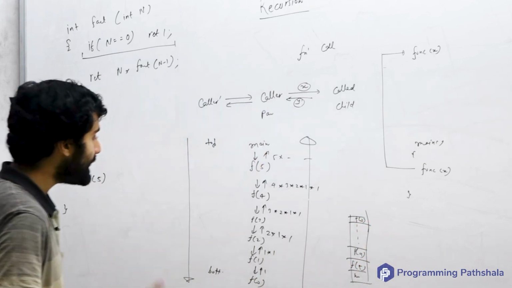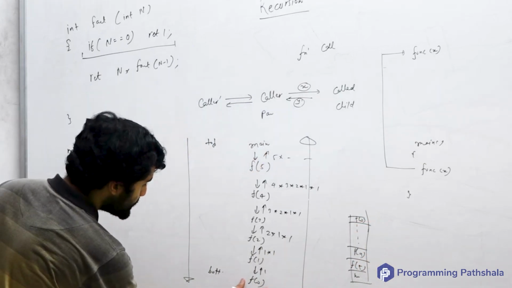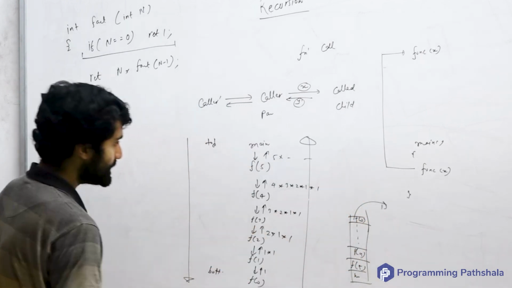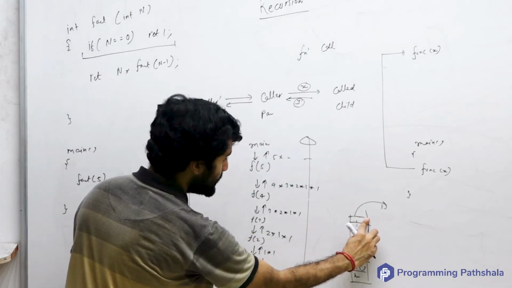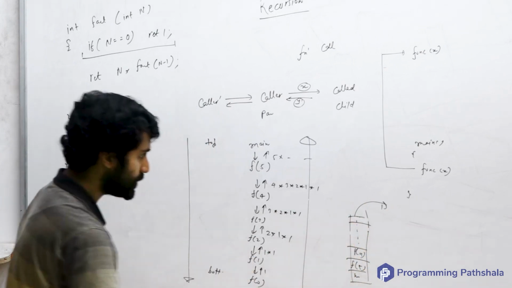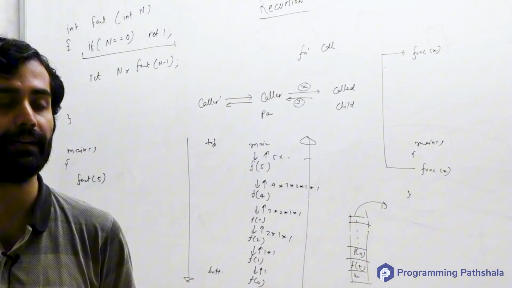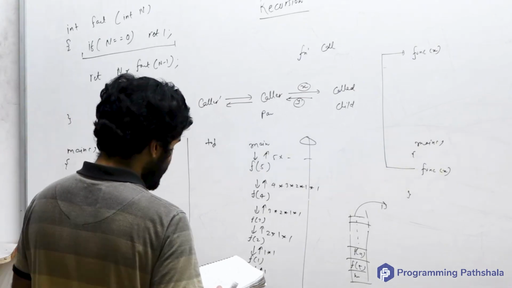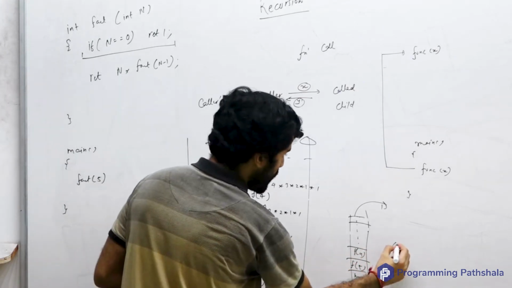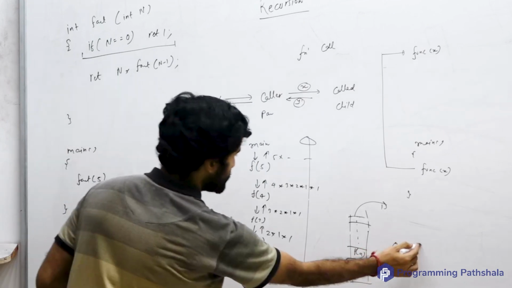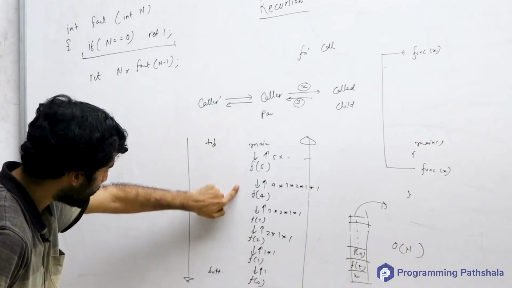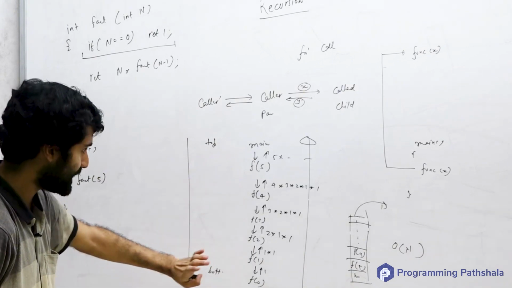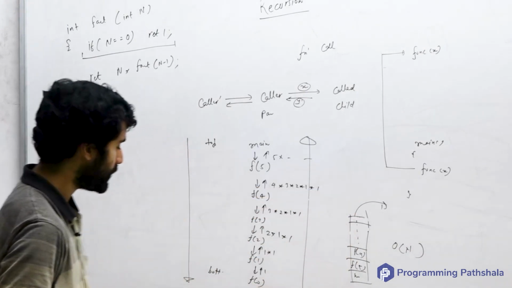And now you will realize it in a more concrete manner, because the last thing to be called is the first thing to return. That is the reason it is in the form of a stack, so that f of 0 gets removed first, then f of 1, then f of 2, and so on. That is the reason a stack is used to implement recursive calls. Now, if you understood this clearly, the space complexity will be order n, because the maximum number of functions waiting for each other was almost order n. That is the reason the stack size can be of order n.